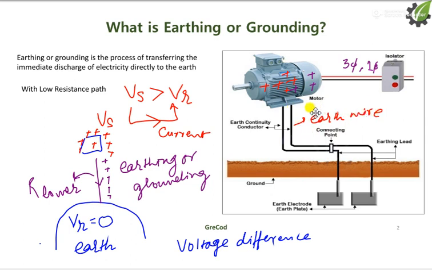This earth wire will pass all the accumulated charges on the motor to the ground, and this voltage will be this voltage. It means the person will not get any shock if someone touches this motor.